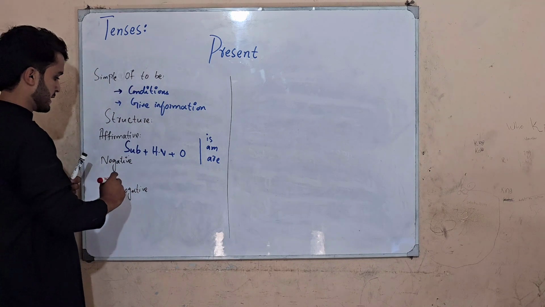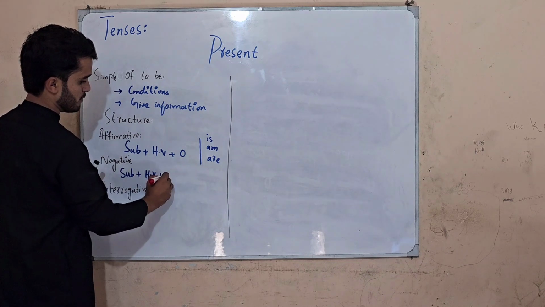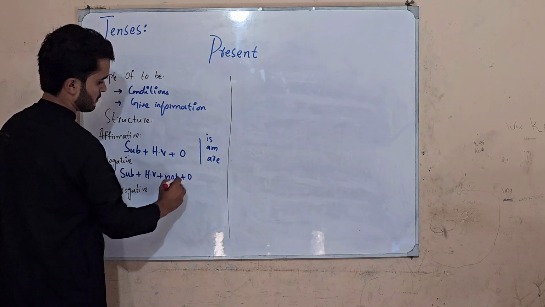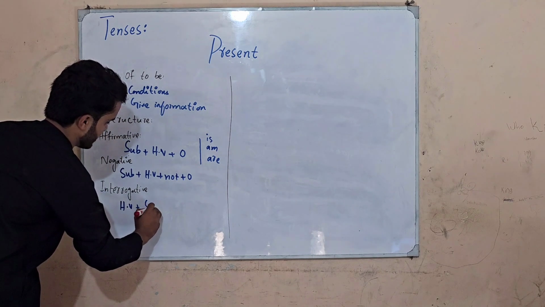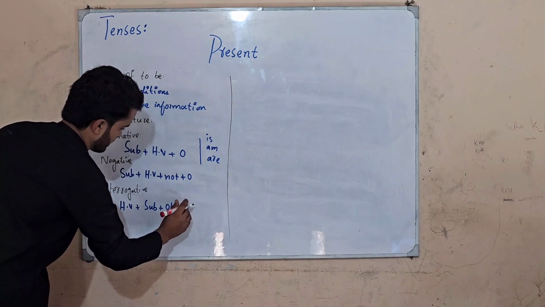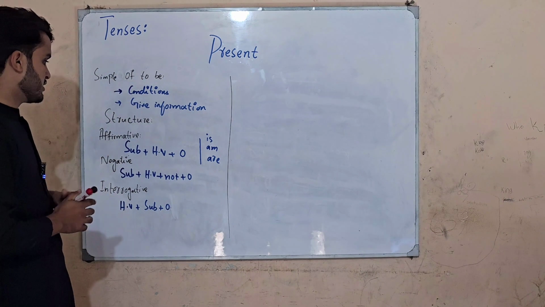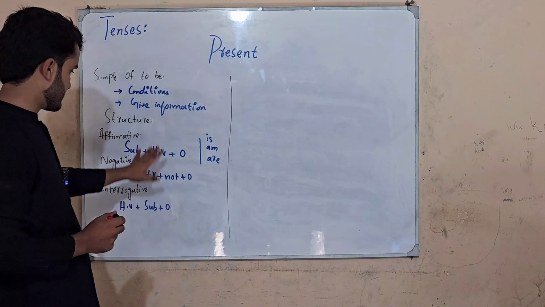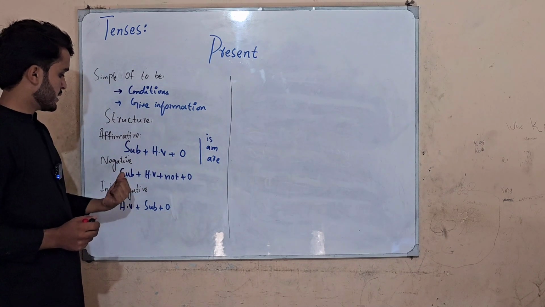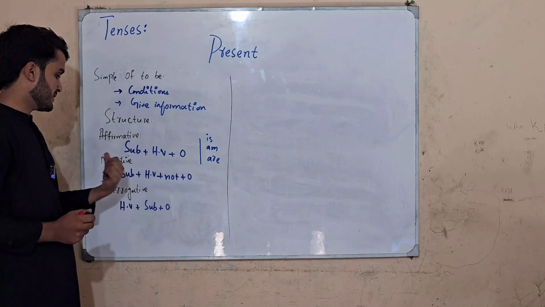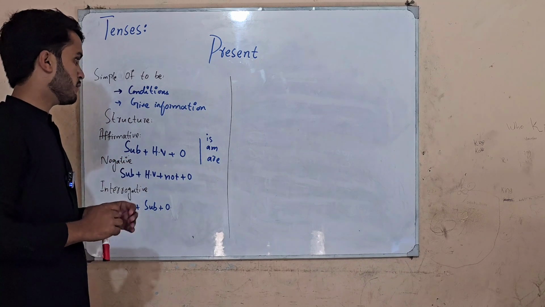The negative structure explains that it contains a subject plus its helping verb, meaning is, am, or are, plus not plus object, and the interrogative states that it has firstly the helping verb plus subject plus object. We can also add complements to these sentences. It's up to us, but the general formulation of present simple of to be is as follows: subject plus helping verb, the helping verbs of present being is, am, are, plus object. Subject plus helping verb plus not plus object, this is negative. Helping verb plus subject plus object is the interrogative formulation of our simple of to be tense.